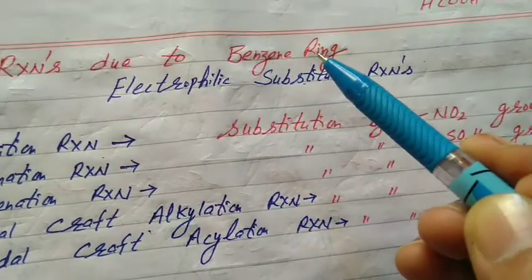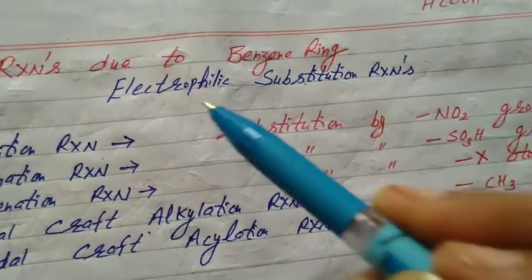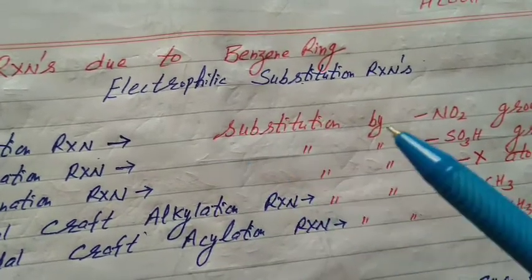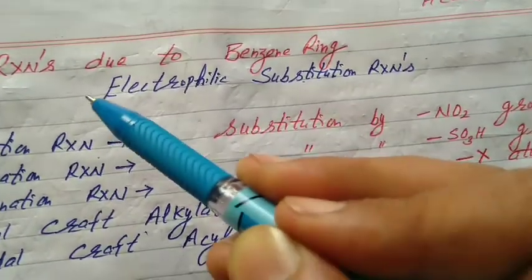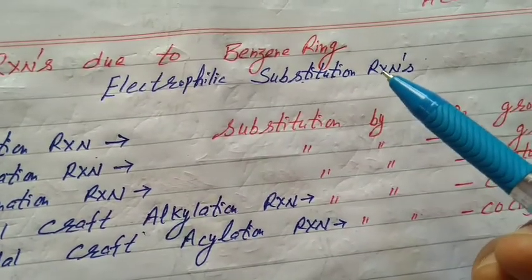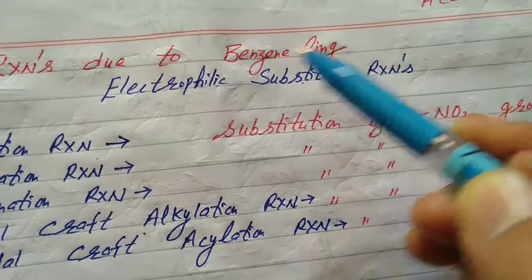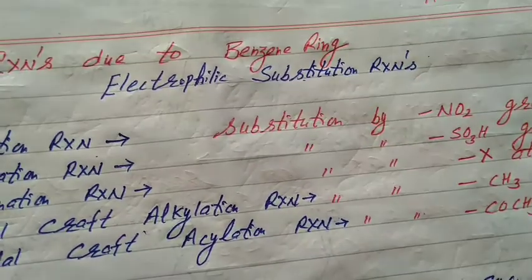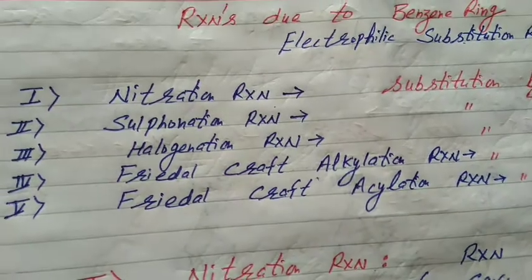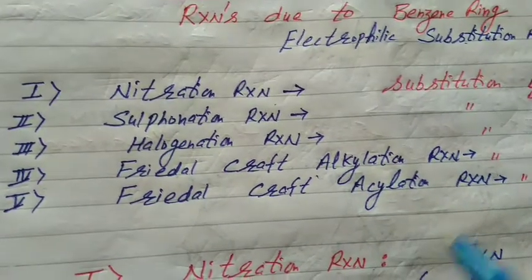Reactions due to benzene ring are of electrophilic substitution, nucleophilic substitution, electrophilic addition, nucleophilic addition. Definitely you will take electrophilic substitution reactions: substitution of hydrogen from the ring by the positive part of the attacking reagent. Students, these are of 5 types. Electrophilic substitution reactions, these are 5.